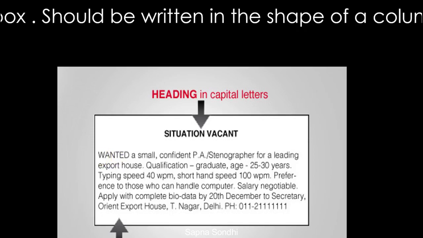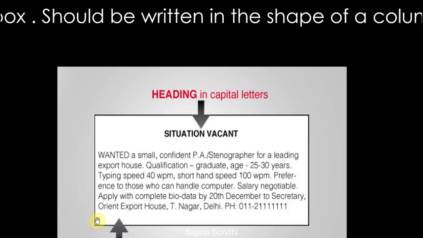Thereafter, you start the advertisement with the first word written in capital letters, like WANTED is written. So whatever is the first word that you are using for your advertisement, it has to come in capitals. Thereafter you do not leave any line anywhere. Whatever content is required, you give, and thereafter you close the box.